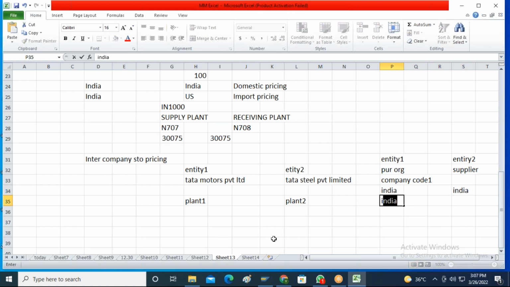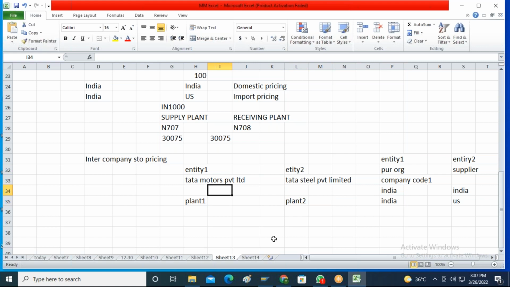But if your company is in India and the supplier is located in US, then it is an import procurement. Same way in case of intercompany also. This is a separate entity and this is a separate entity. So that means the pricing will be equal to the domestic pricing or equal to the import pricing.